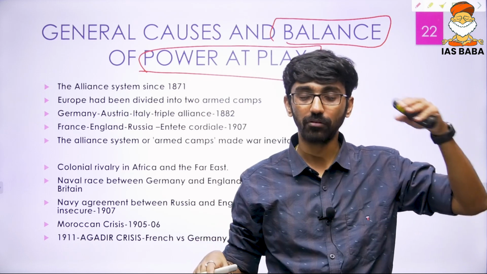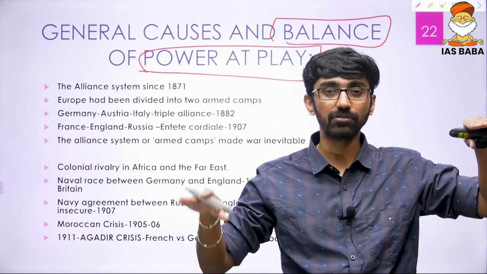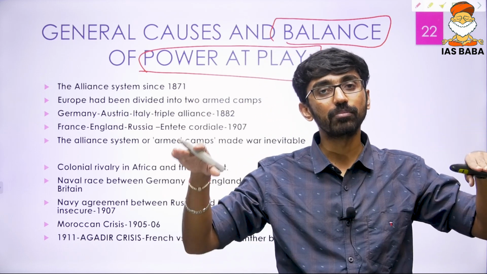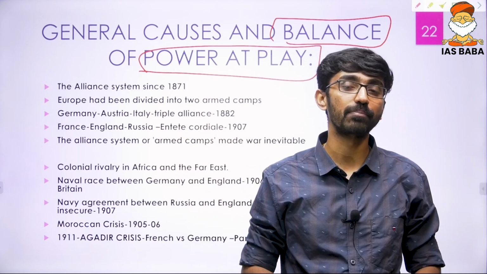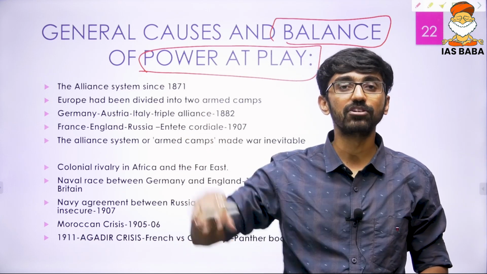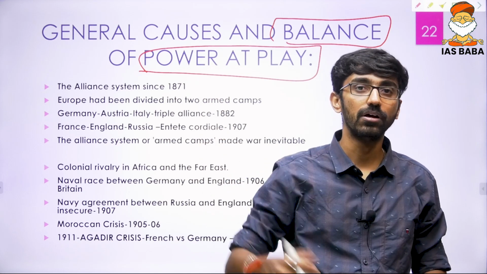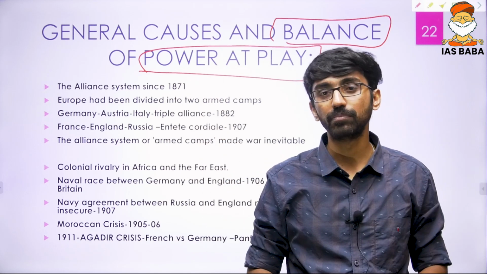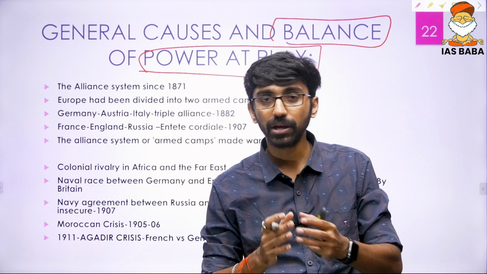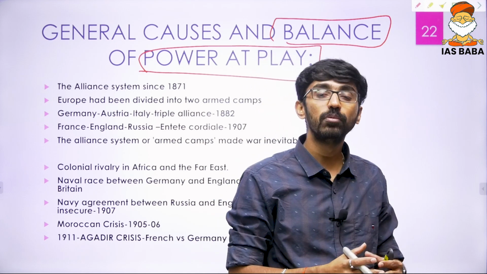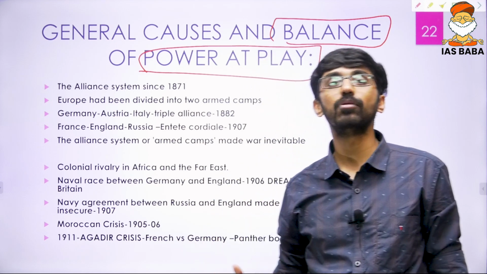When one country got nuclear weapons, the balance was not in favor; when the other country got nuclear weapons, there was a parity between them. Then again, in the space race, the USSR went very much further, then again the USA caught up. So that is the balance of power, right? They make sure that no one country is having too much power. So how was that balance of power at work?